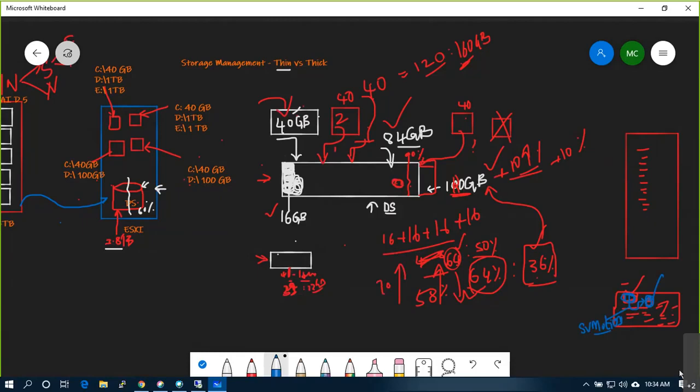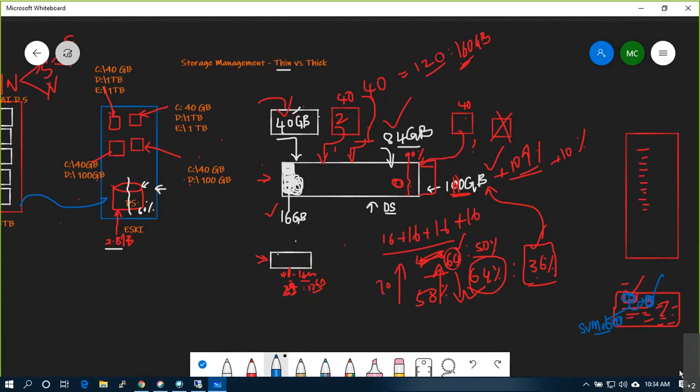You understood? You have multiple data stores on the backend. System will check automatically: oh, this data store is being used rapidly. Let's free up some space. So it will identify which one is free. Okay, this one is free. Let's move one or two VMs from here to here. That's it, done. You understood what I'm trying to explain? Yes.